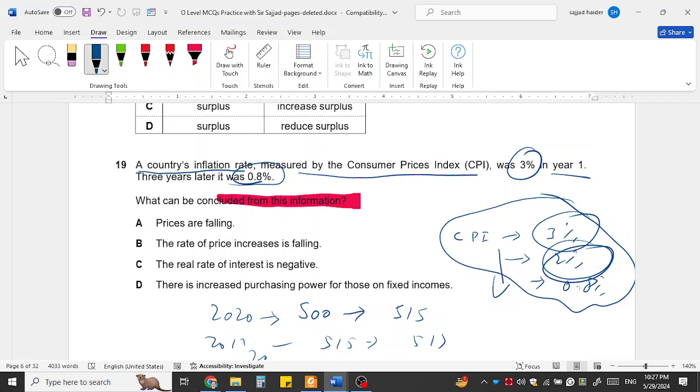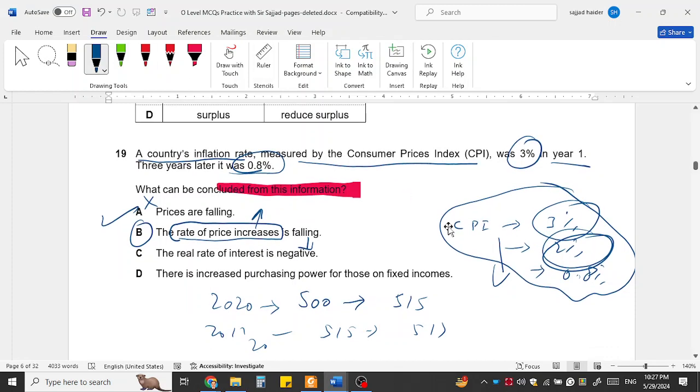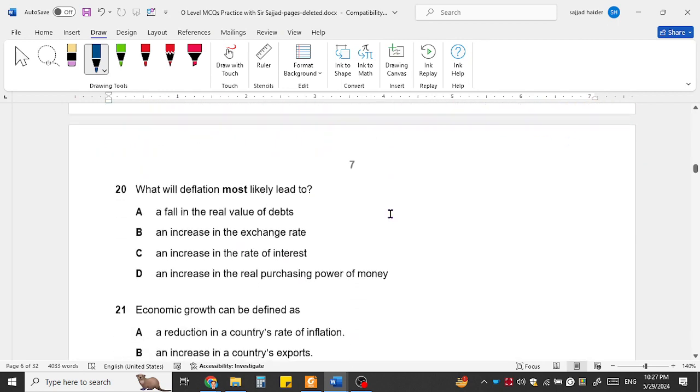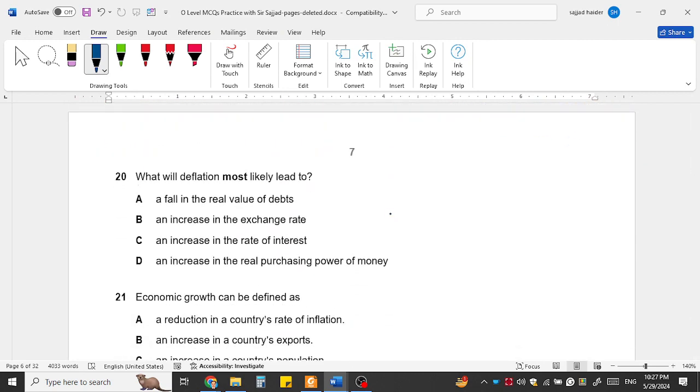No, prices are not falling, the rate is falling, so A is not the option. The rate of price increase is falling. Yes, the rate of price increase is falling. Price is increasing, but the rate is falling. So B is the option. In economics, this concept is called disinflation, meaning the rate is falling, but the prices are still getting higher. Question 20 is, what will deflation most likely lead to?